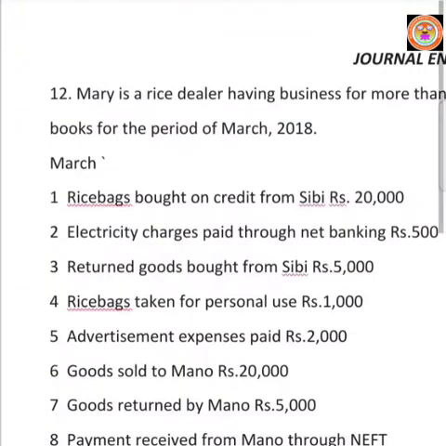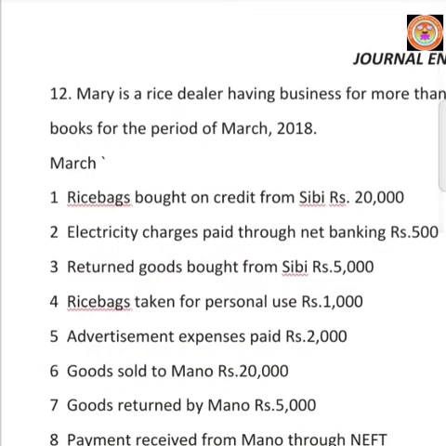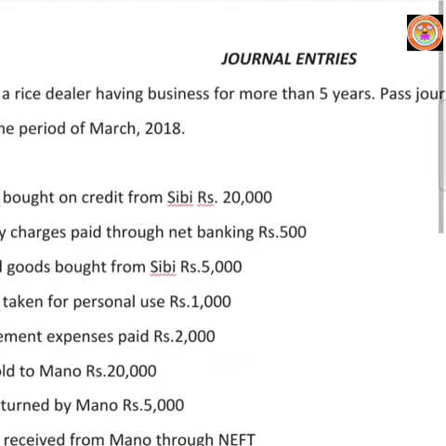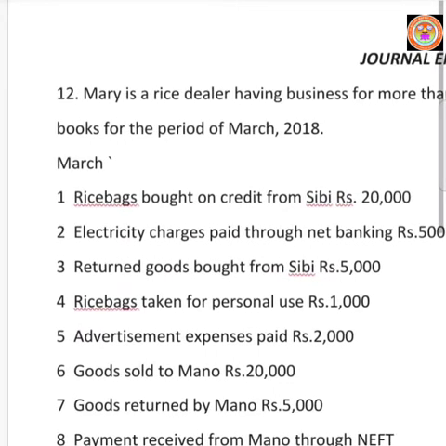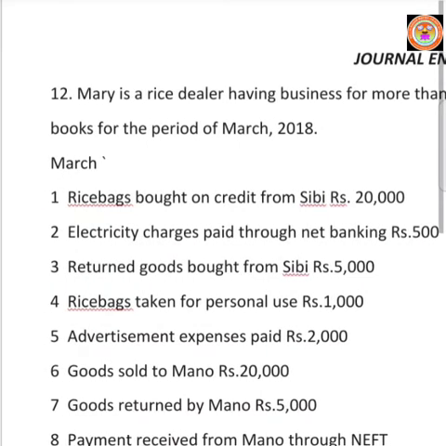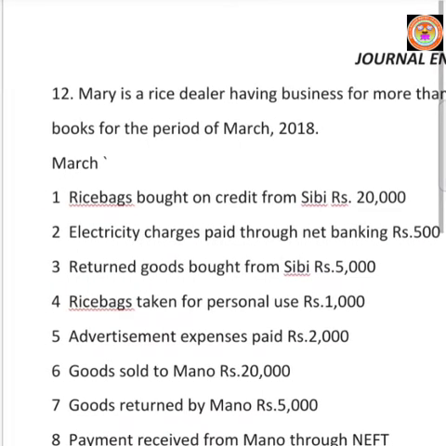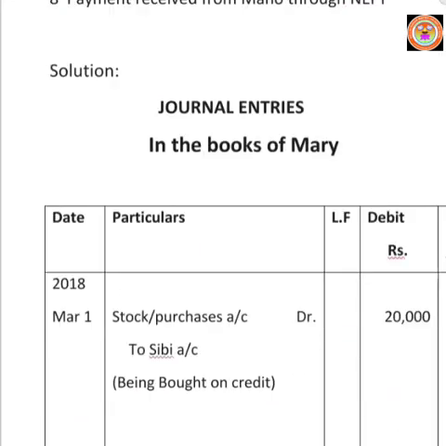This is sum number 12 from journal entries. Mary is a rice dealer having business for more than 5 years. Past journal entries in her books for the period of March 2018. March month transactions are given. You are asked to pass journal entries. Write the title, journal entries in the books of Mary.